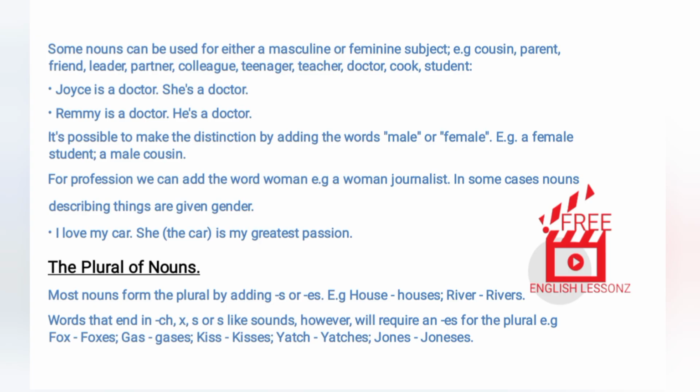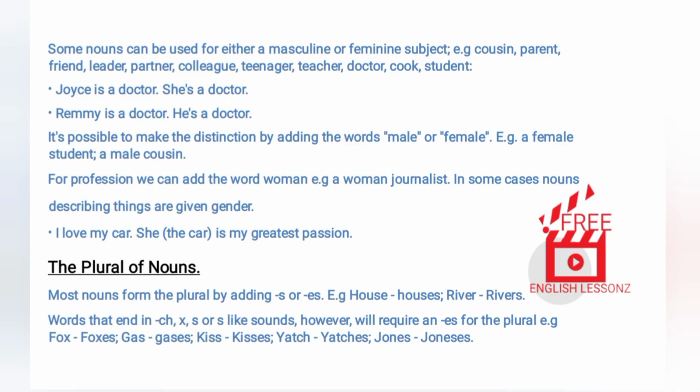teacher, doctor, cook, student. Joyce is a doctor. She's a doctor. Remy is a doctor. He's a doctor. It's possible to make the distinction by adding the words male or female. Examples: a female student, a male cousin. For profession we can add the word woman. Example: a woman journalist. In some cases nouns describing things are given gender. I love my car. She, the car, is my greatest passion.